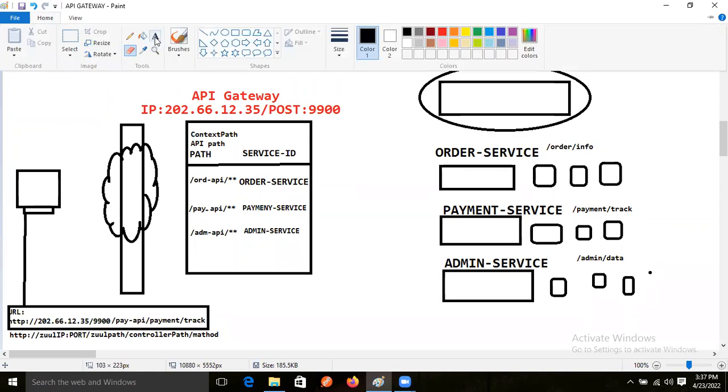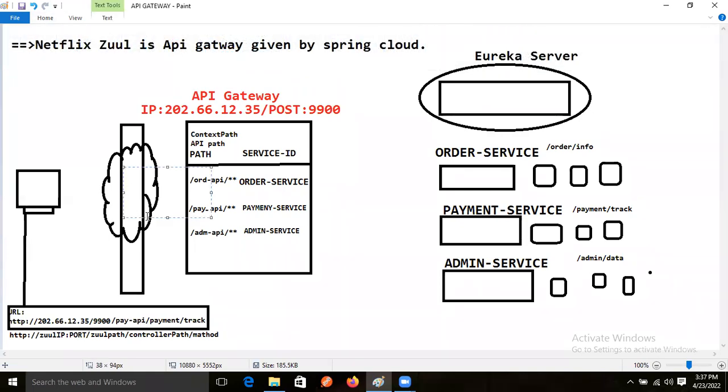Okay, so this is the network now, guys. Network is there, right? So here what will happen now? This machine will make the request, right? This machine will make the request using that URL.